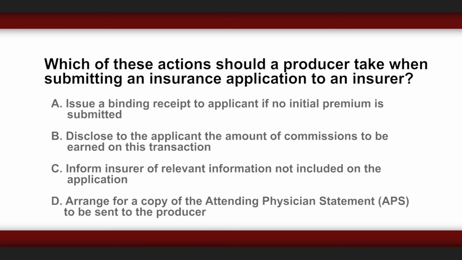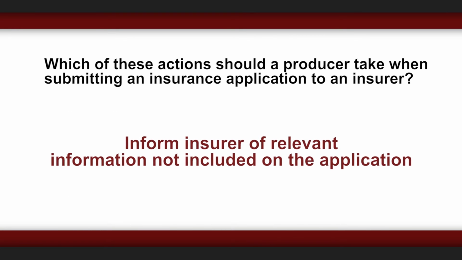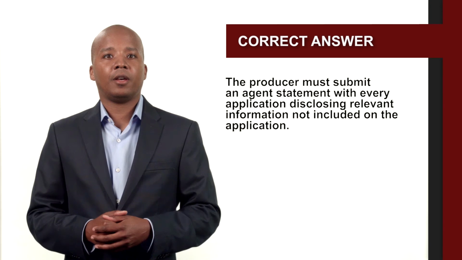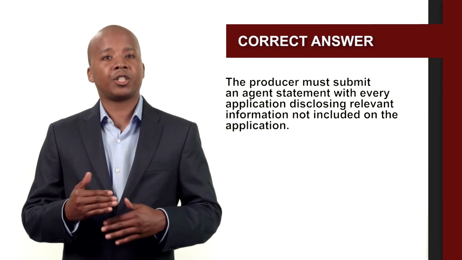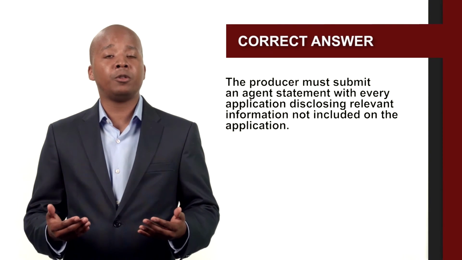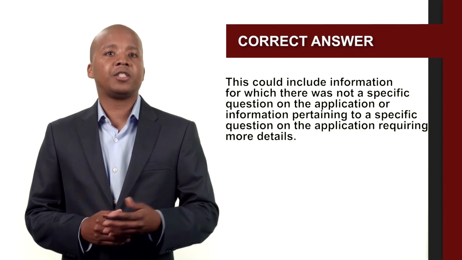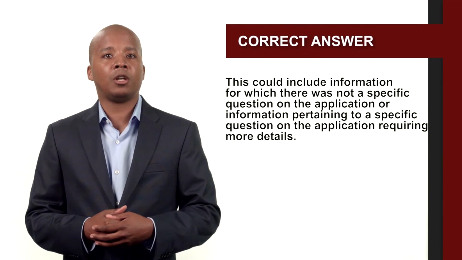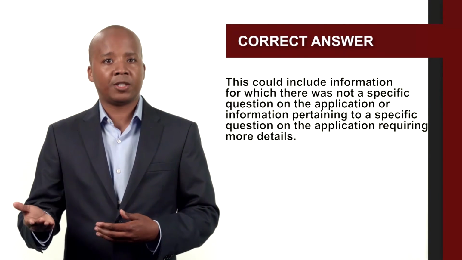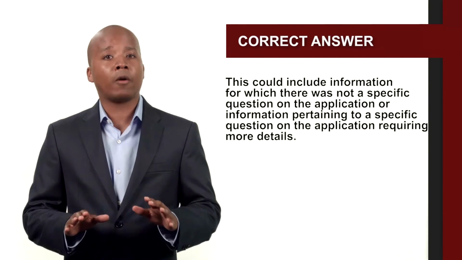The correct answer is inform insurer of relevant information not included on the application. The producer must submit an agent statement with every application disclosing relevant information not included on the application. This could include information for which there was not a specific question on the application, or information pertaining to a specific question on the application requiring more details.